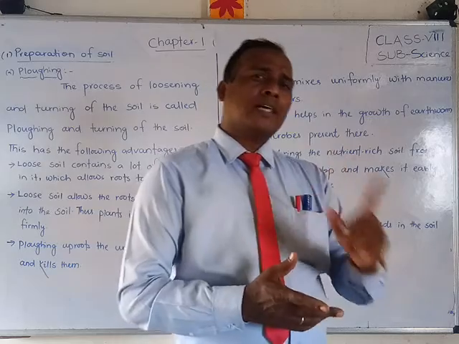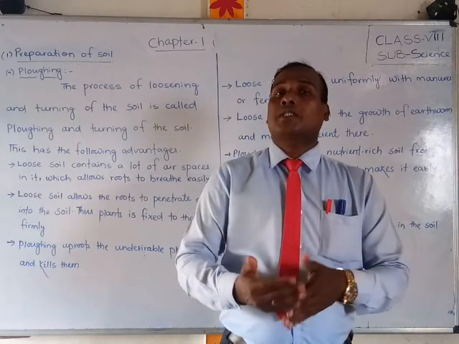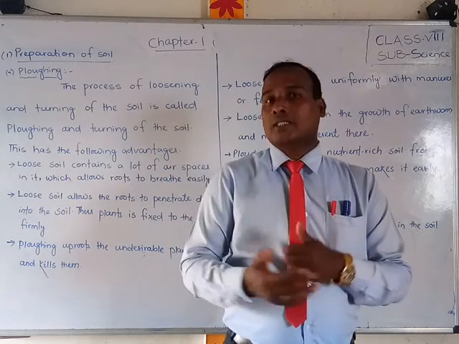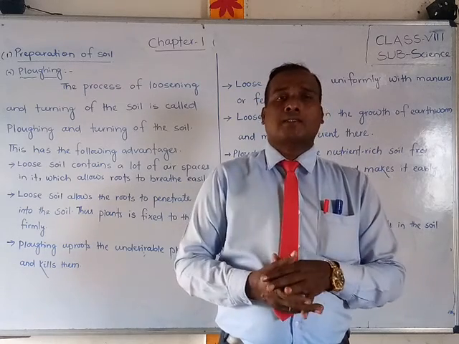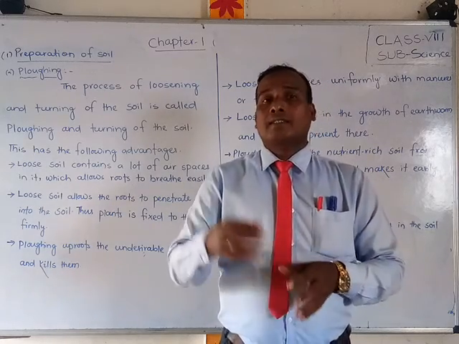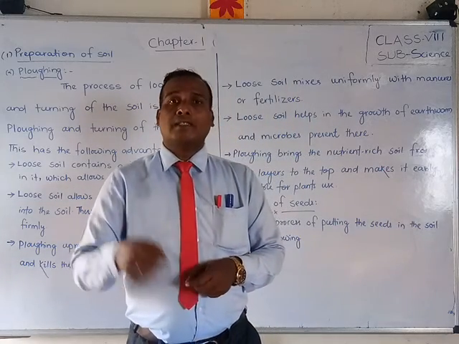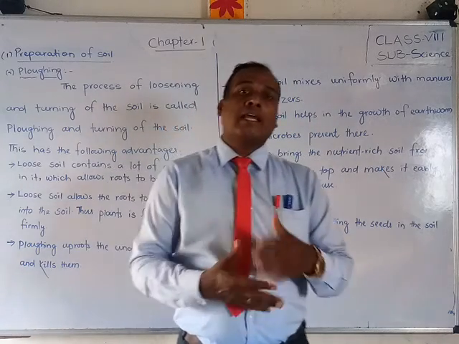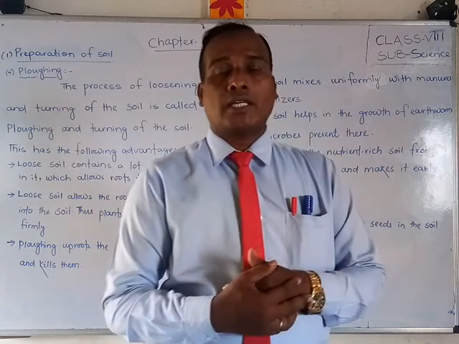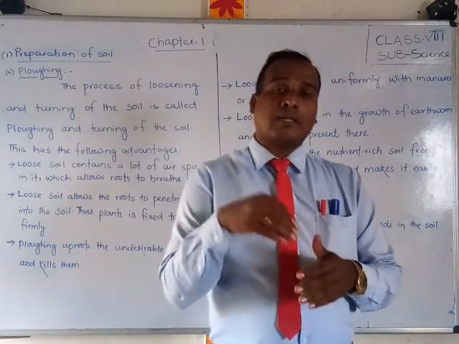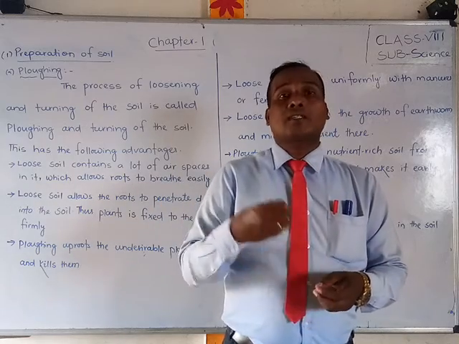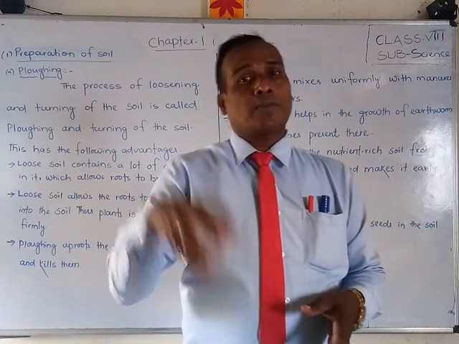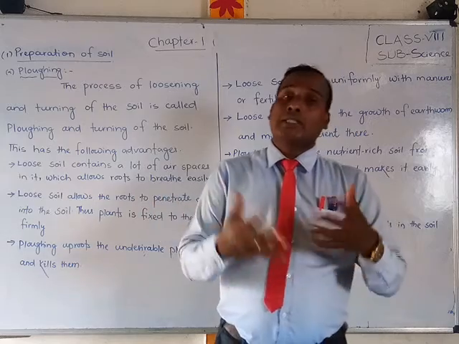What is that? First thing, if you do the loosening or tilling of the soil, the soil will get loose and there will be space, and through that space air can pass inside. The plants can take breath easily. Yes or no? The plants can take breath through the roots easily.